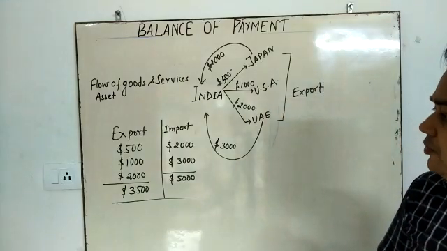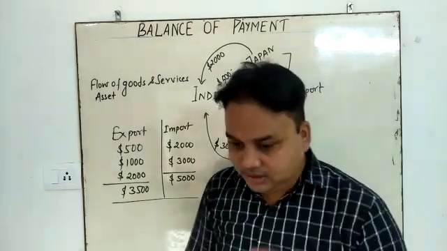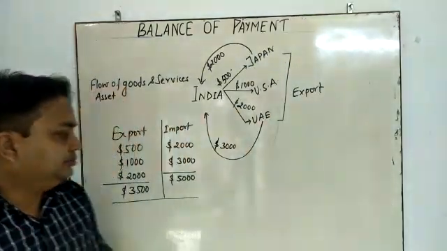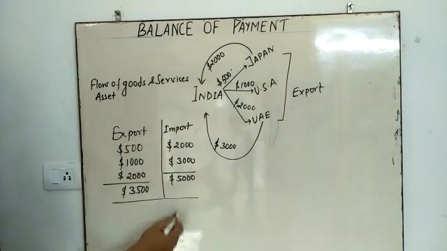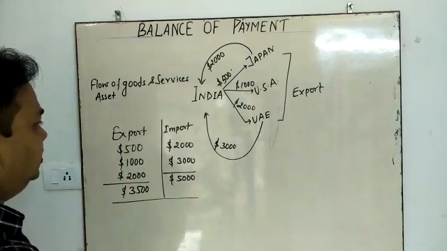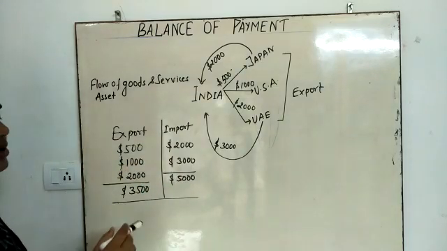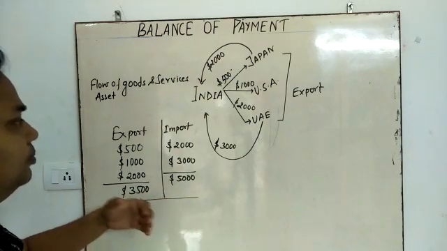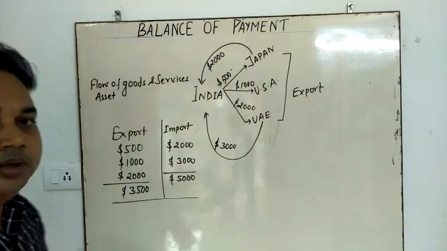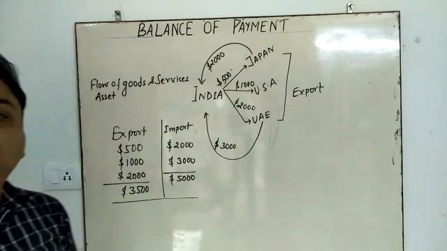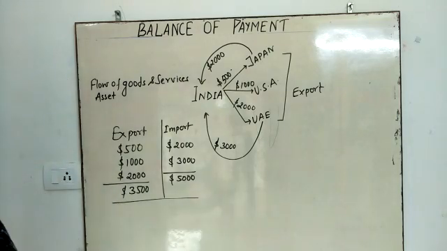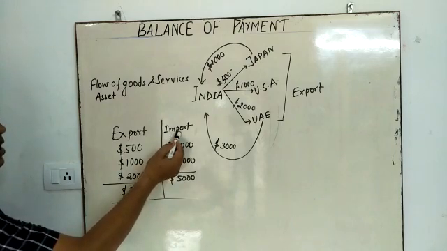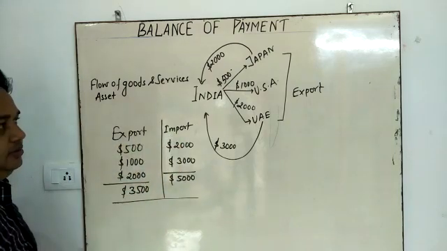Why do we have to focus on balancing? There is a reason. Because if you increase your import, then your export is going to decrease. What will happen? You are going to pay more and more dollars through the import. So the government tries to reduce the import portion and increase the export portion.